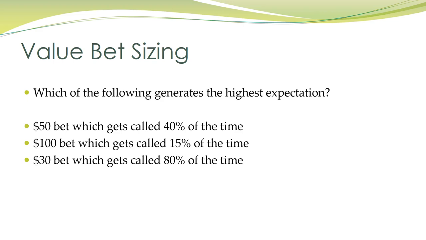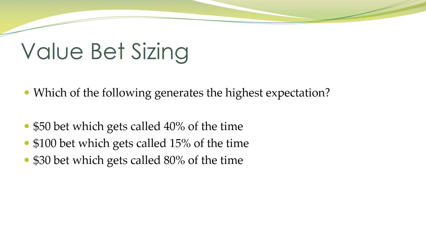So it's now just a competition between the first bet and whatever the expectation of that final bet is. So a $30 bet. Actually the smallest of the three bets, but our opponent doesn't like folding to small bets. Apparently, he actually calls 80% of the time. Our expectation is actually now $24. So you can see each of these bet sizings has similar expectation, but one of them has a higher expectation than the other two. And it's not necessarily the largest bet.